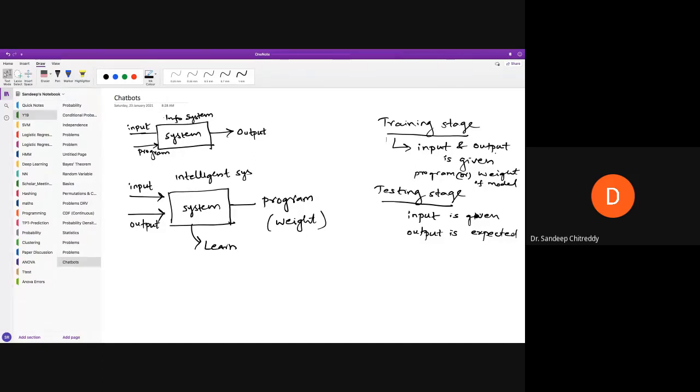And during the testing stage, you give just a new input. Now these are the 100 people for which I have done the training. I am not part of your class, so I haven't recorded my voice. Now I am a test aspirant. I'll record my voice and give it to the system. It has to classify whether it is a yes or a no.